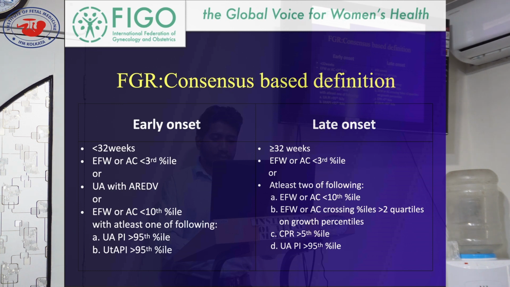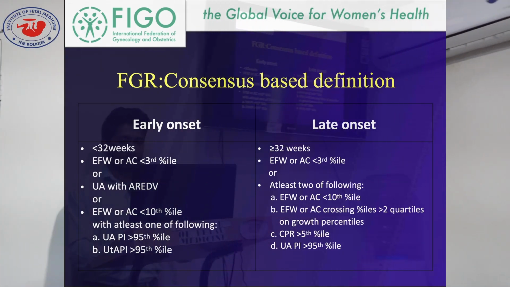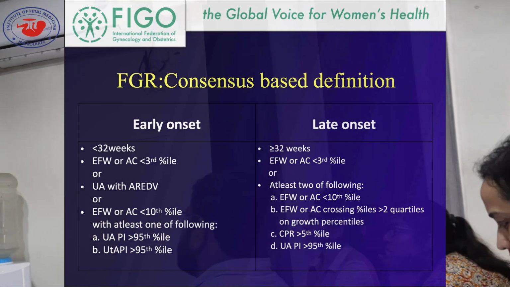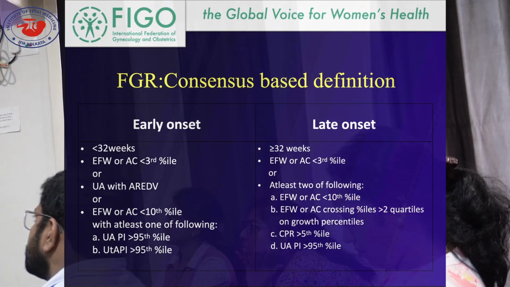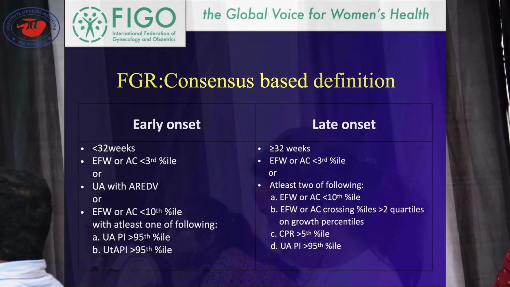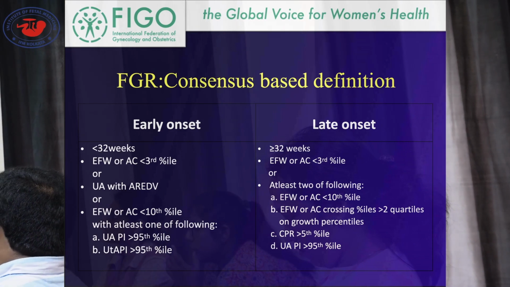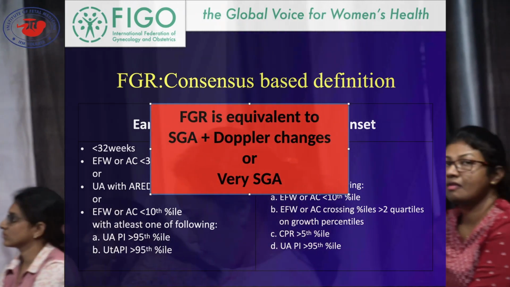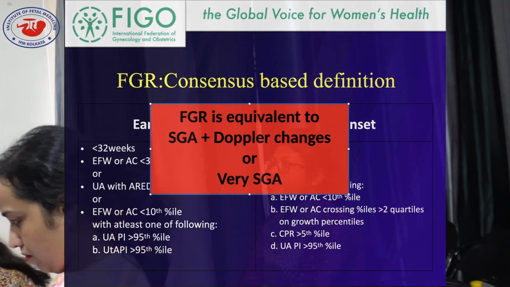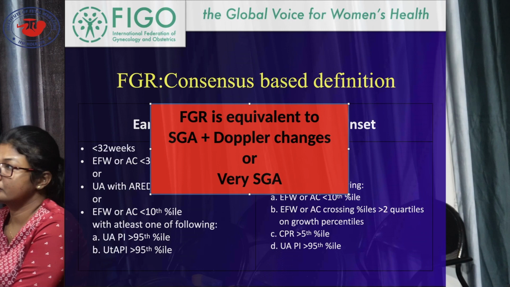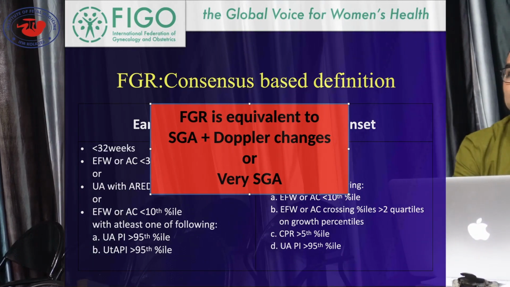Along with this, the CPR is less than the 5th centile, or the umbilical artery PI is more than the 95th centile. The point to be noted over here is that the expected fetal weight or abdominal circumference is less than the 10th centile. Then, just like early onset FGR, in case of late onset FGR there are also some sort of Doppler abnormalities. So Doppler abnormalities are basically the demarcating feature that separates FGR from SGA.